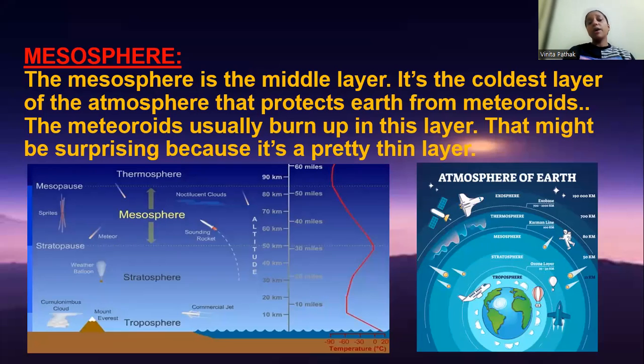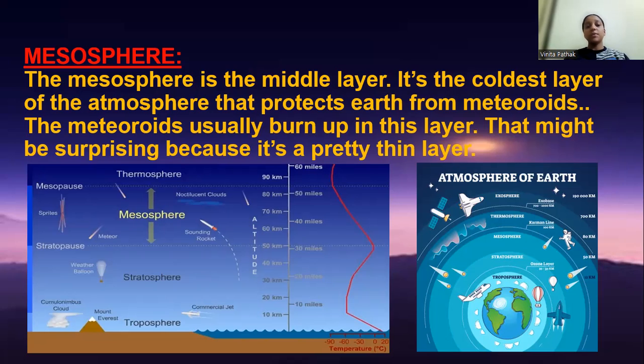So why do the meteoroids burn up? Because as we know, as we go higher in the atmospheric layers, the air pressure is very low. So when the meteorites come into the atmosphere and make contact, the air pressure does not match the speed and they burn out.